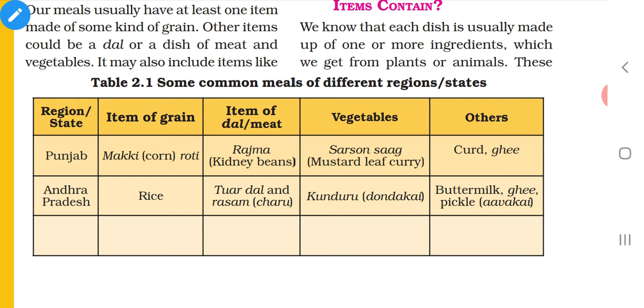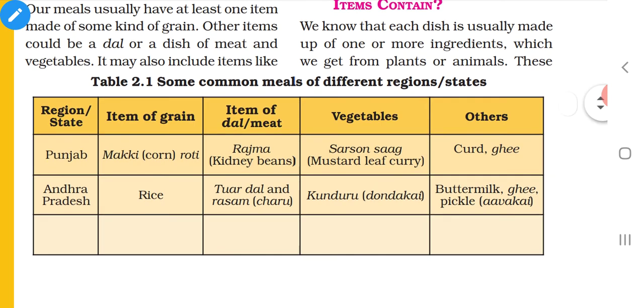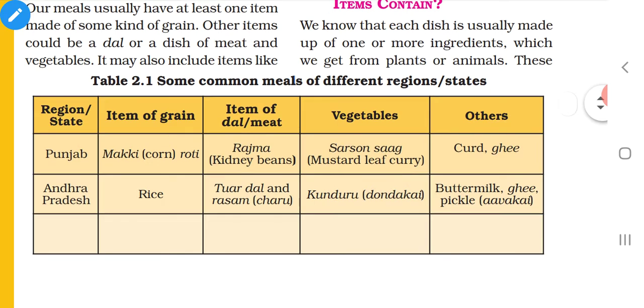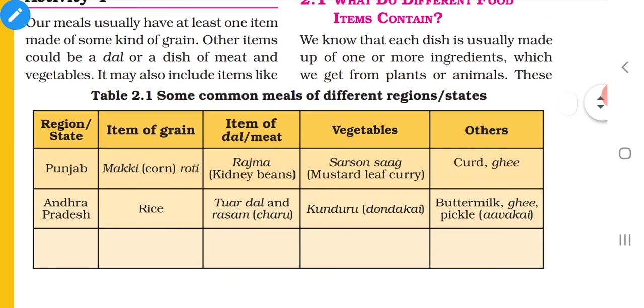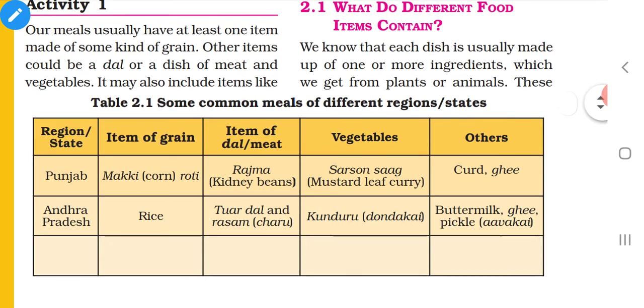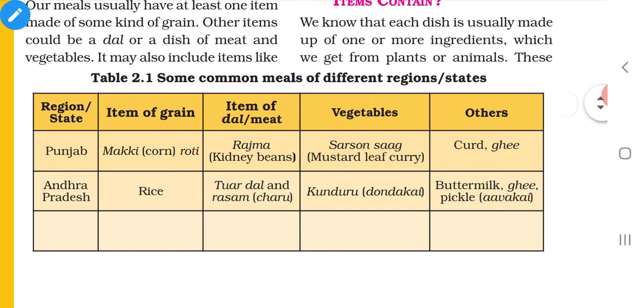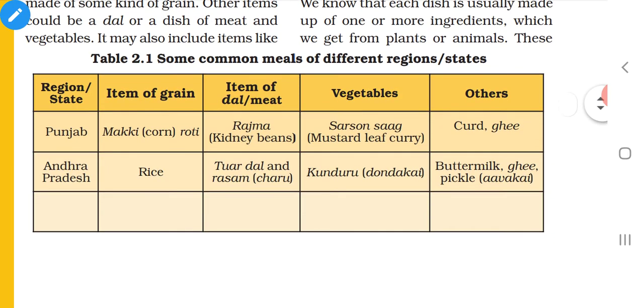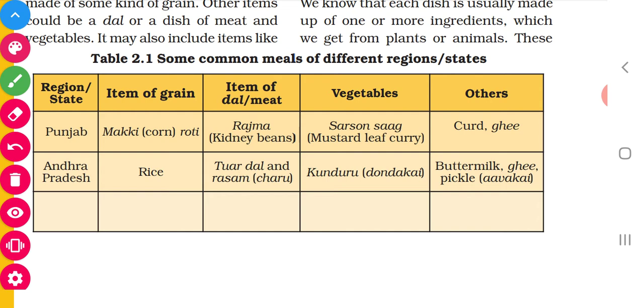in the breakfast if we eat idli, it contains rice as the grain. During lunch if we eat rice, it also contains rice as the grain. At the dinner if we take chapati, it contains wheat as the grain. Okay, so all our meals contain at least one kind of grain. Okay, then we will be taking an item of dal or meat.